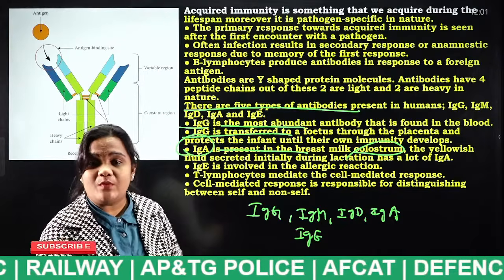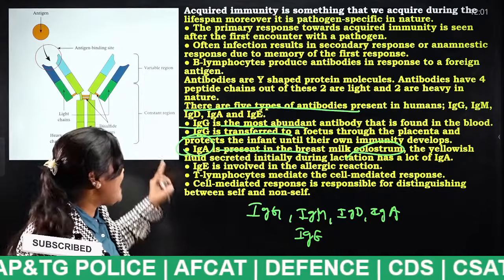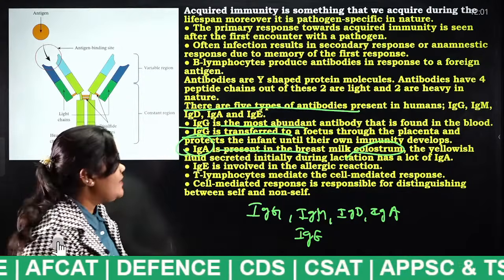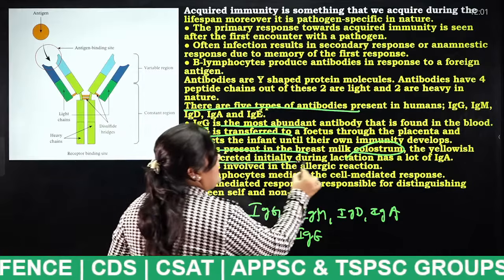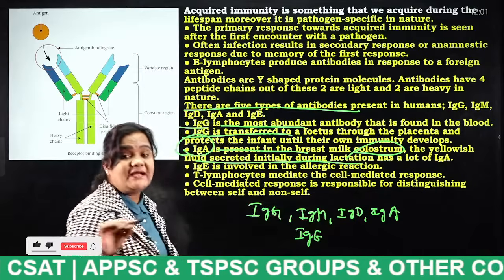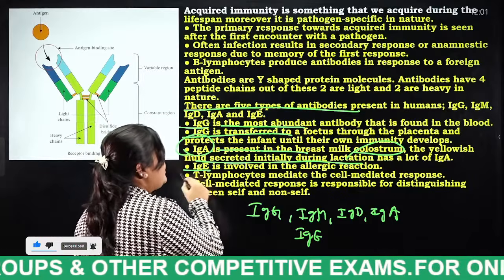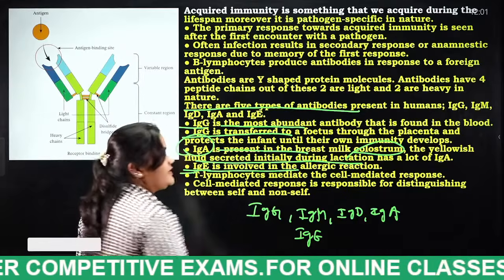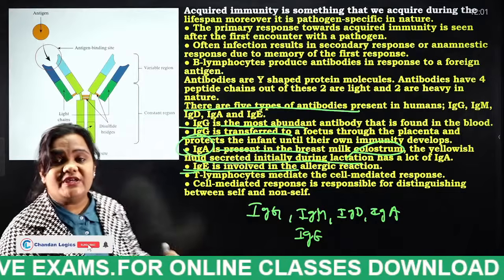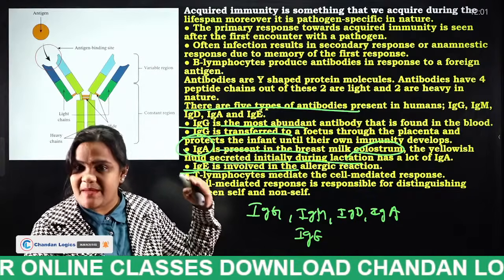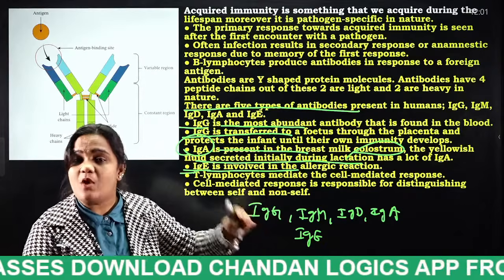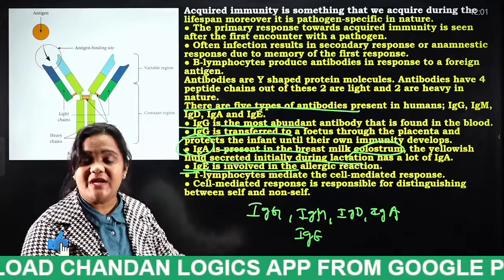Very, very important. And what is that antibody, students? IgA. Why? Because lactation has a lot of IgA. It consists of a lot of antibodies. And the next one is IgE. It is involved in the allergic reaction. If a person is having any type of allergy, which antibody will protect against that allergic reaction?